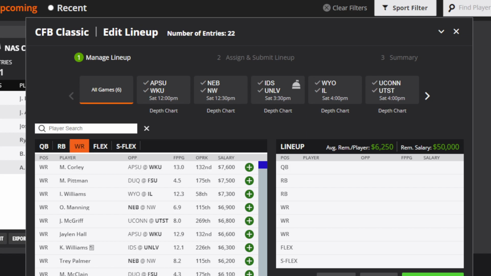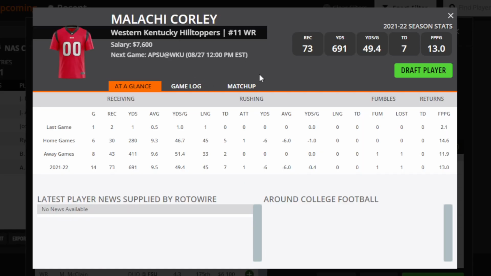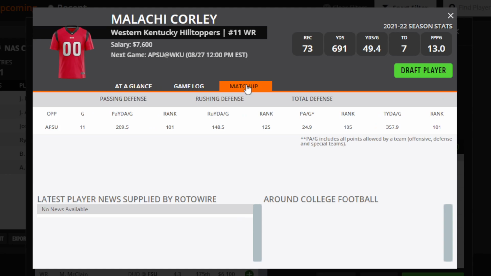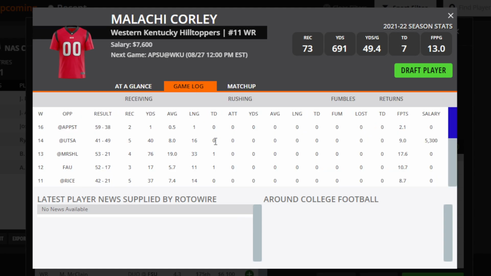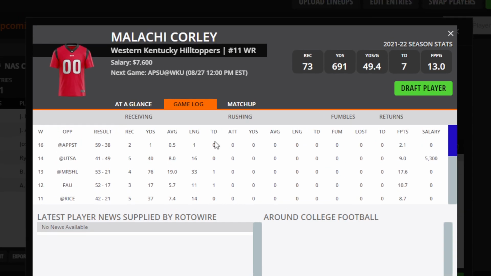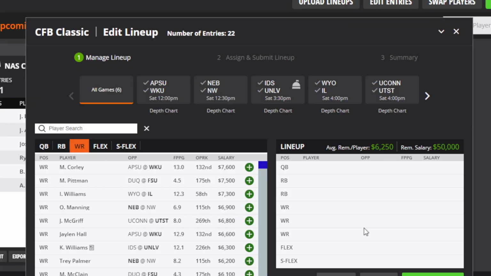My first pick is going to be, how do I say this guy's name? Malachi Corley. Okay, sorry, I had it written down wrong. Anyway, he's at Western Kentucky. I feel like they're going to be scoring the ball, and he's going to have the opportunity to be the top tier wide receiver for the Hilltoppers, so he's definitely a good look, and they're definitely set to score a lot of points.